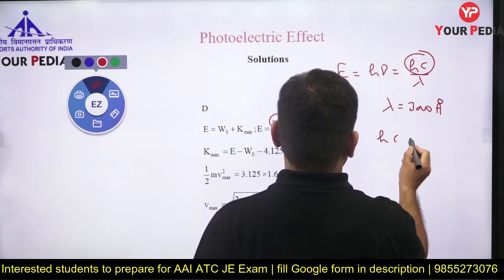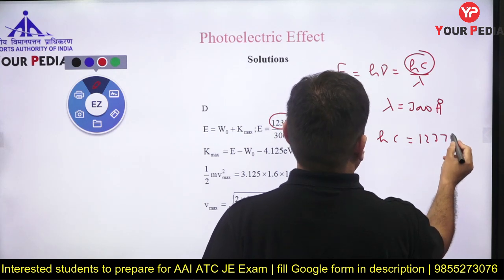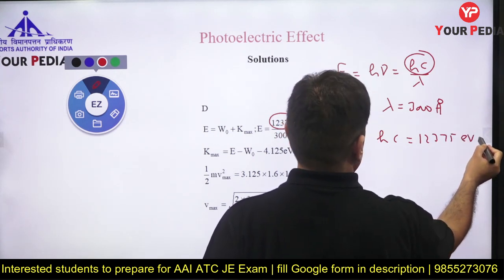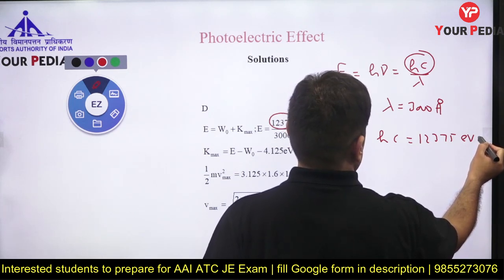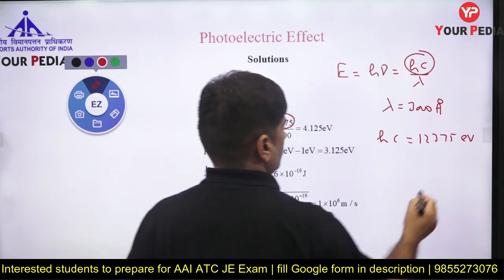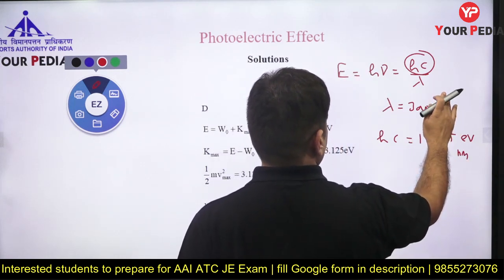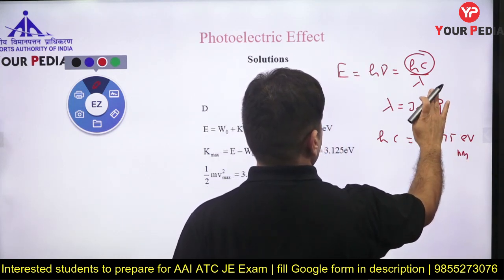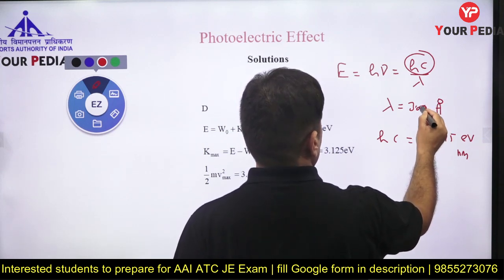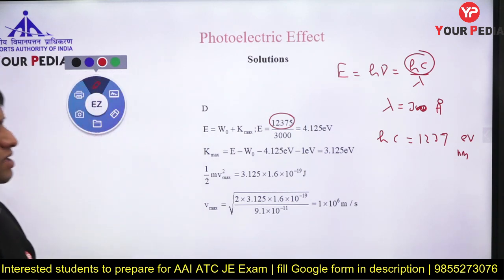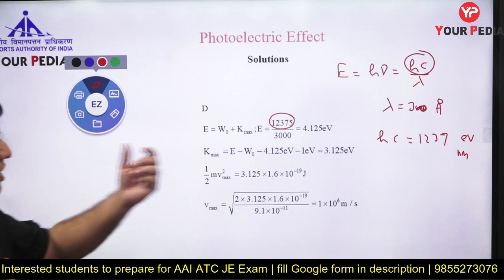So hc is 12375 electron volt into nanometer. If it is nanometer, this is 10 to the minus 10, so I can make it 10 to the minus 9, 300, and then you can take 1237 electron volt nanometer, something like that is to be done. So you have to put the unit properly.